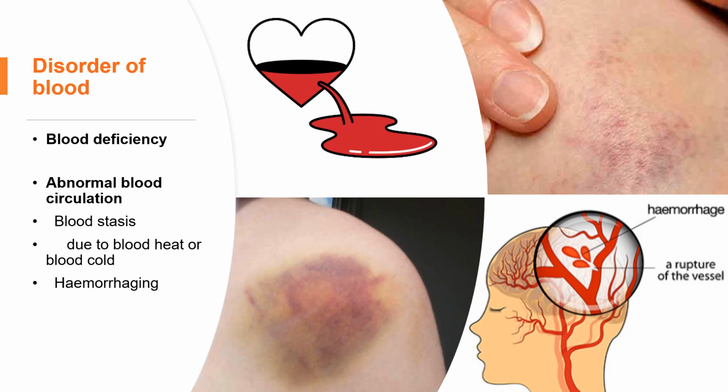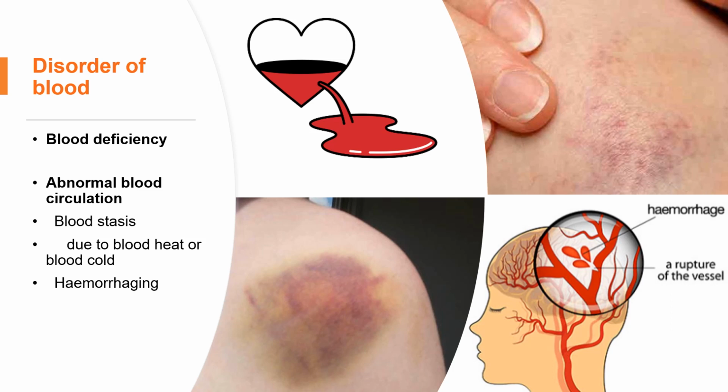The bleeding is not only limited to under the skin, it can be nose bleeding or vomiting blood, coughing blood, urine with blood, or early menstruation. For instance, the period is supposed to come once a month, but some ladies may have it in 14 days or 21 days. It can come earlier than it's supposed to.